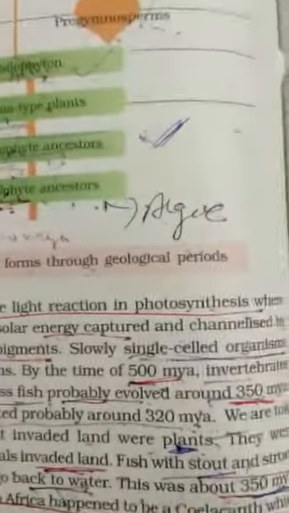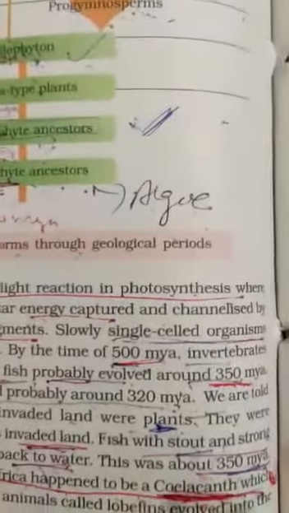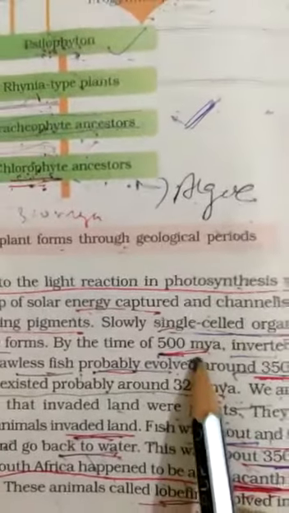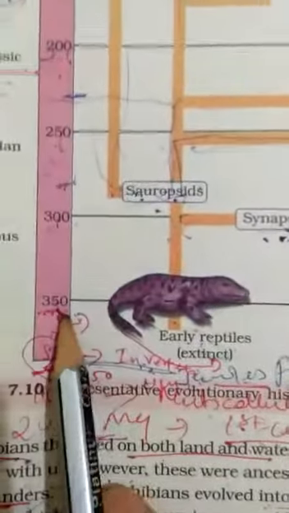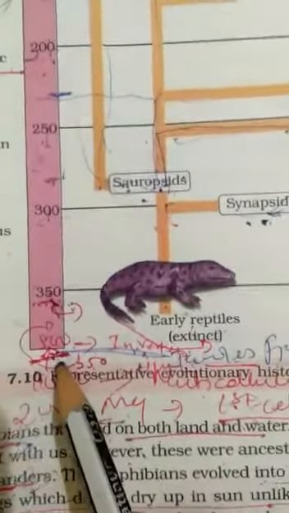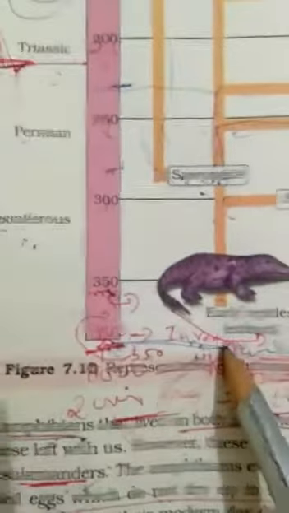So here actually the description part is mixed. In this the animal and plants evolution line by line they have mixed, but you are to separate. I am sending the separate notes of evolution of plants and animals. Now you are coming to that 500 million years ago the first invertebrates were formed, which is not shown here. They have here shown the history of 350 million years ago, but we may add here that 500 million years ago the invertebrates were formed.